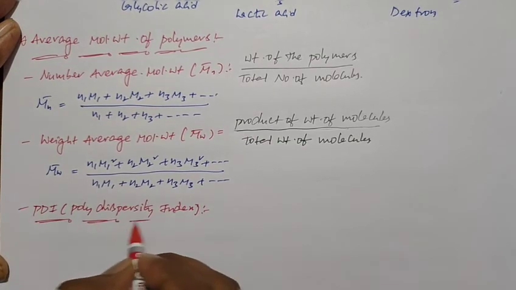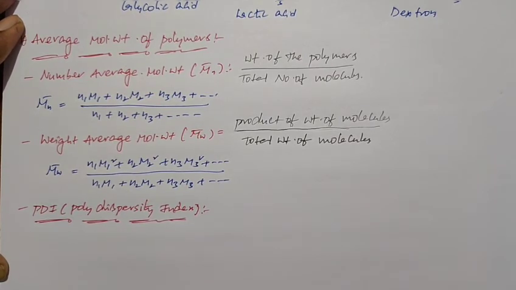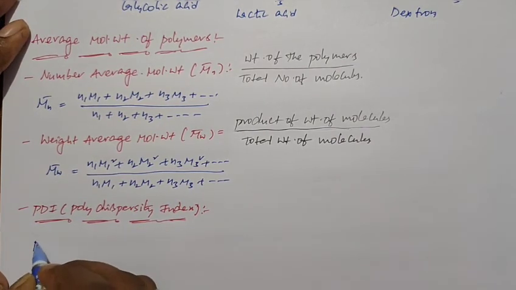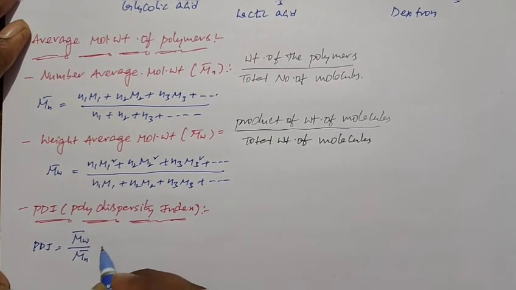PDI is the ratio of weight average molecular weight to number average molecular weight.